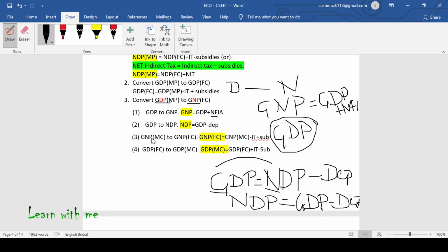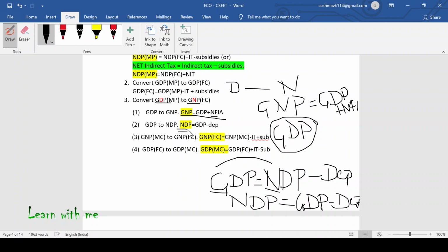Now the third one. So GNP at market price to GNP at fixed price. We will solve this one first. In order to get GNP at fixed cost, you have to add subsidies and deduct indirect tax to GNP at market price.